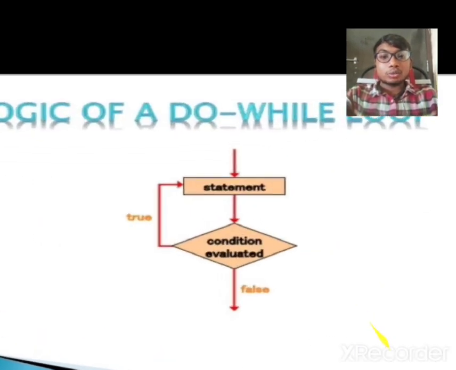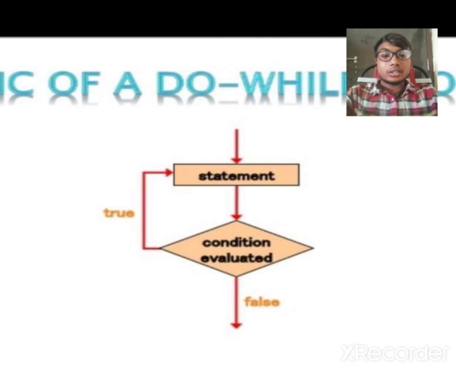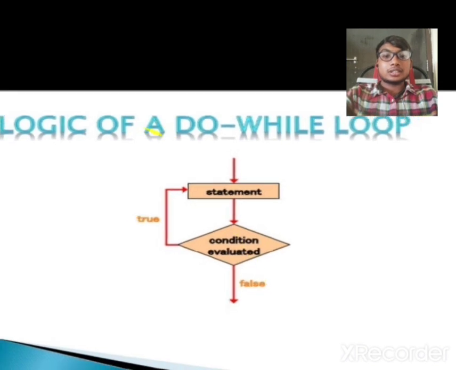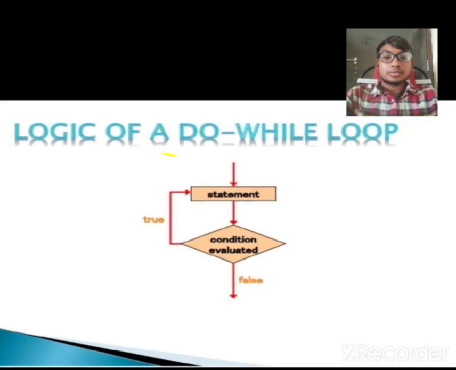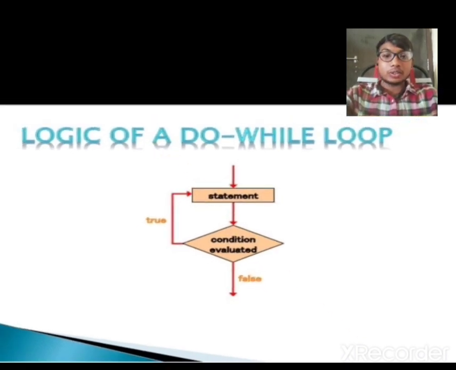Logic of a do while loop. First we have to write a test expression. If that statement is true, then the loop will execute again and again. If the condition is evaluated false, then the loop ends. That means it does not iterate anymore. And this is the logic of the do while loop.